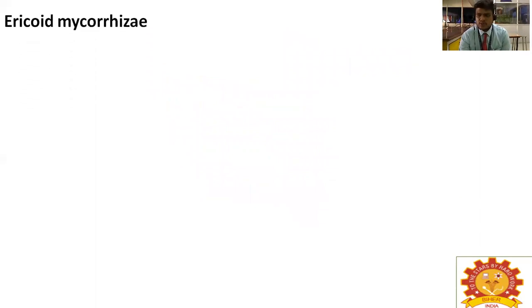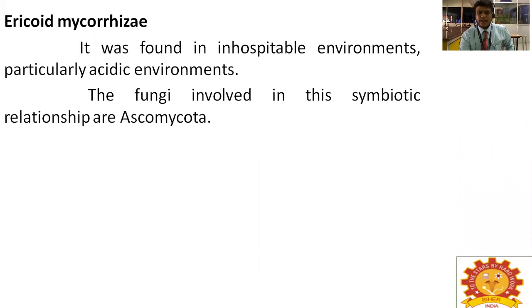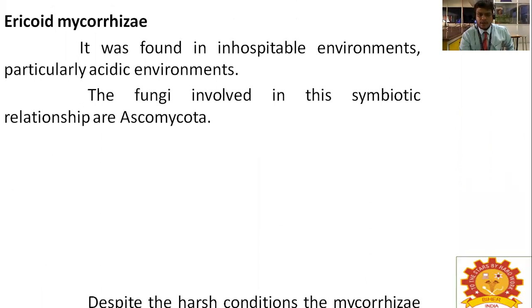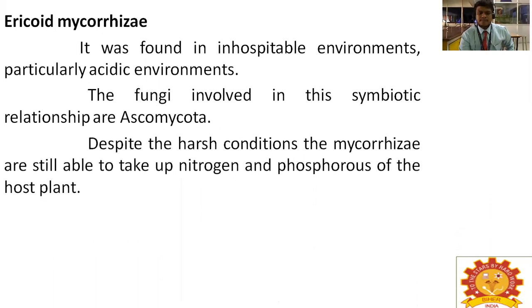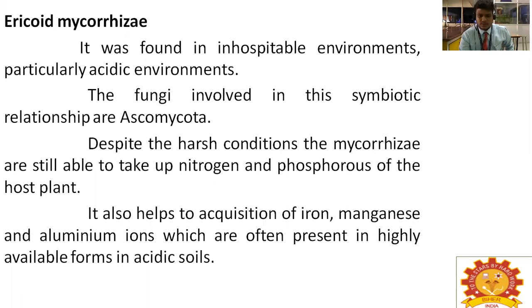Ericoid mycorrhizae. It is also a class of endomycorrhizae. It was found in inhospitable environments, particularly acidic environments. The fungi involved in the symbiotic relationship are Ascomycota. Despite the harsh conditions, the mycorrhizae are still able to take up nitrogen and phosphorus for the host plant. It also helps in the acquisition of iron, manganese, and aluminum ions.